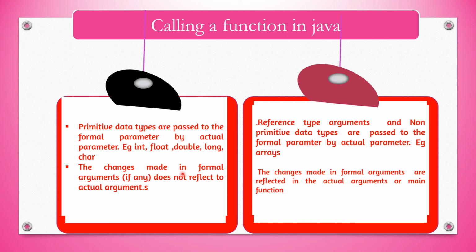And the changes made in the formal parameter or made in the function will not affect the main program in call by value, whereas the changes made in the formal arguments or variables will be reflected in the actual parameter or main program in call by reference. So primitive data types in call by value, non-primitive in call by reference. Second difference, any change made in the function in call by value will not be reflected in the main program, and in call by reference it will be reflected in the main program.